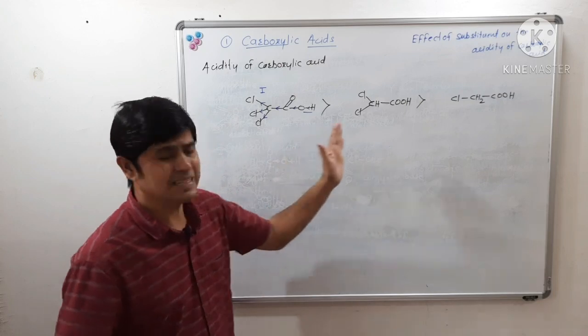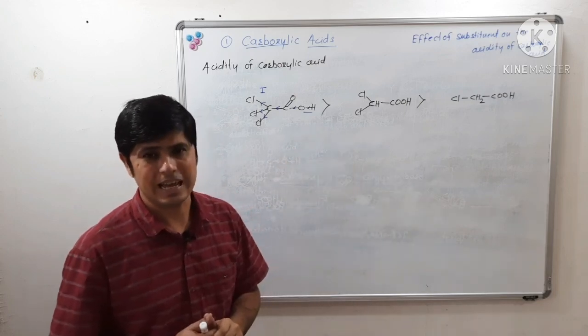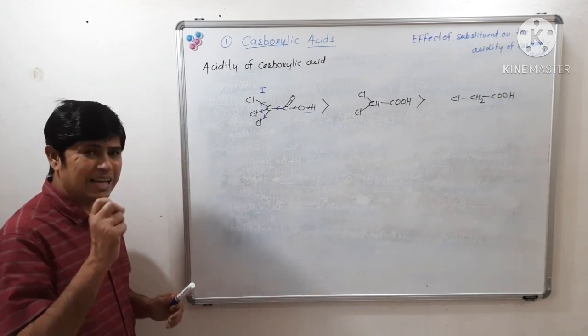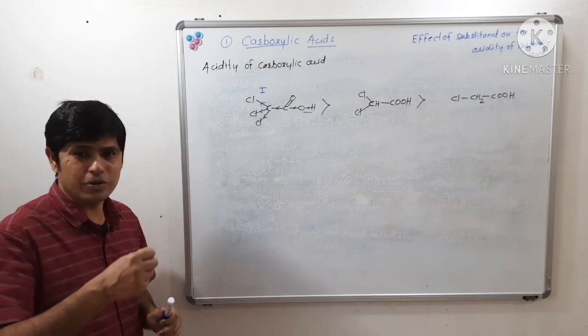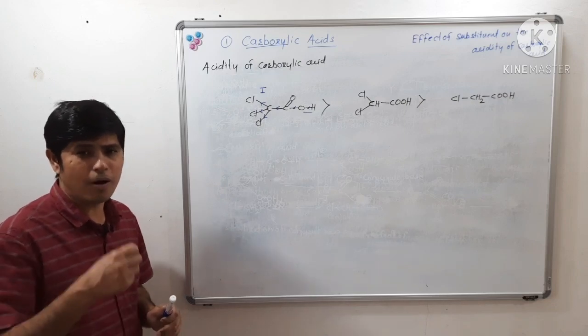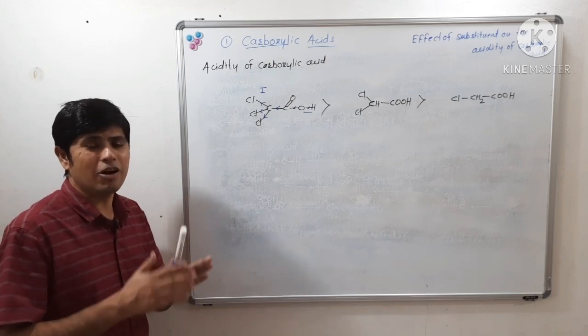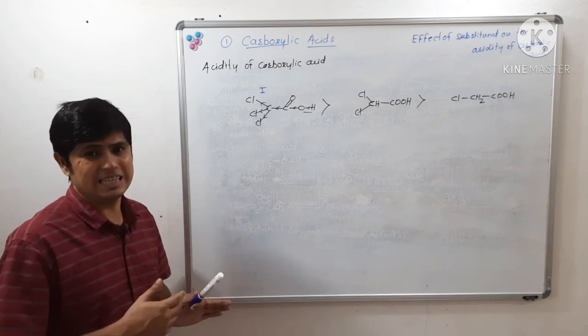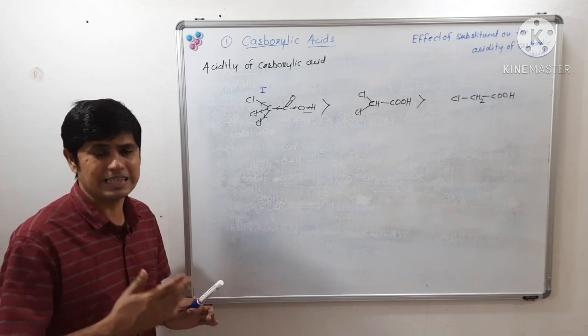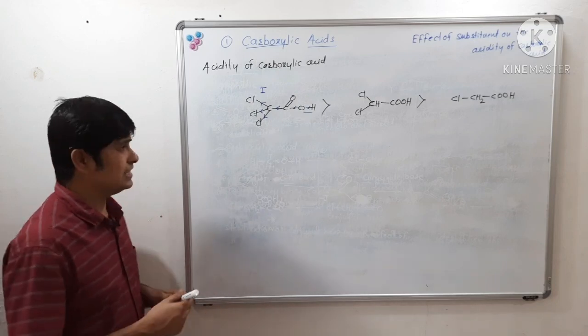Hence the order is like this. So we can say that if the power of the electron withdrawing group is more, then the acidity of carboxylic acid increases.